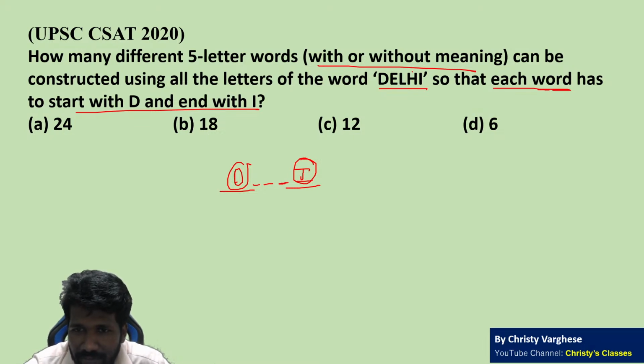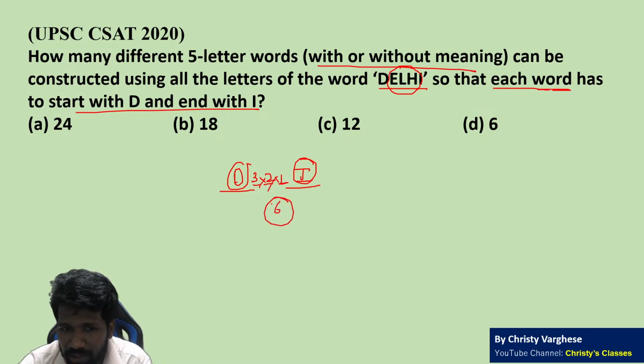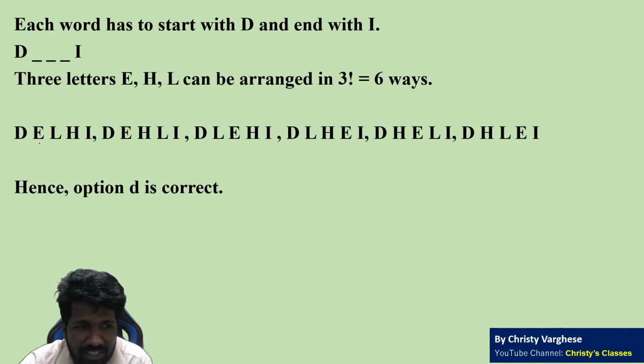What all are the letters available? E, L, H. Are they all distinct? Are they all different? Yes. 3 letters, 3 different positions. So 3 factorial arrangements, or 3 into 2 into 1 arrangements, na? So 6 arrangements. If you are not clear about it, these are the 6 arrangements: ELH, EHL, LEH, LHE, HEL, HLE.